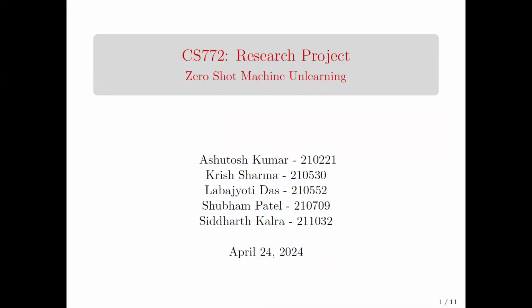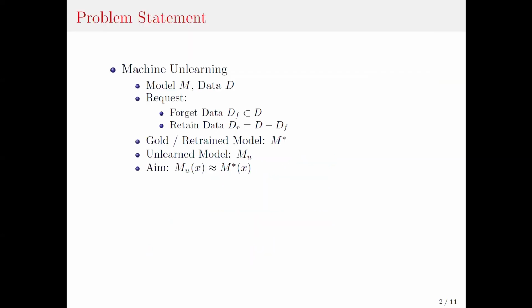Today we are going to present regarding our research project on zero-shot machine unlearning. Machine unlearning refers to the problem of being given a model M trained on a dataset D, and given this model, we have to forget the information it has gained from a subset of the data, the forget data, while retaining its performance on the retained data.